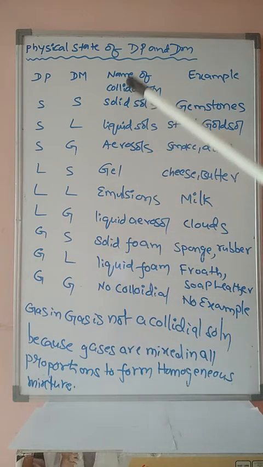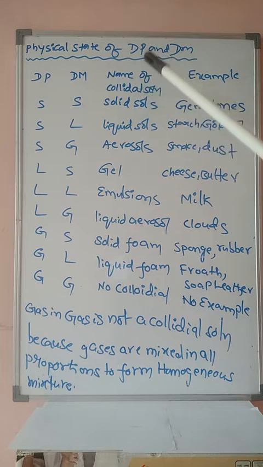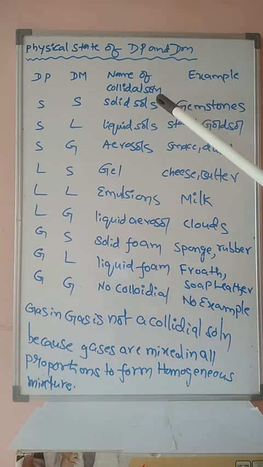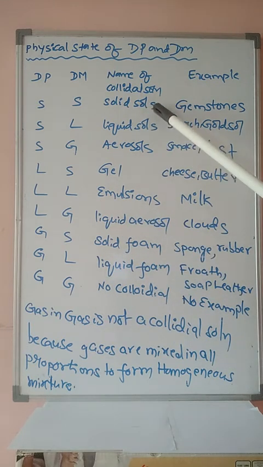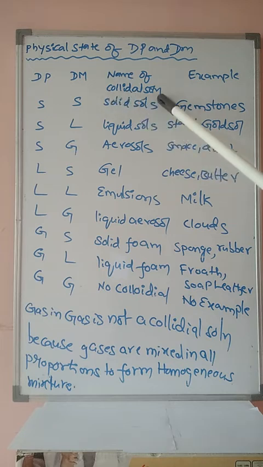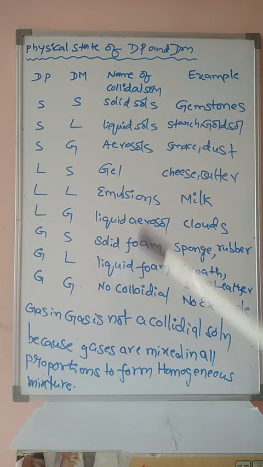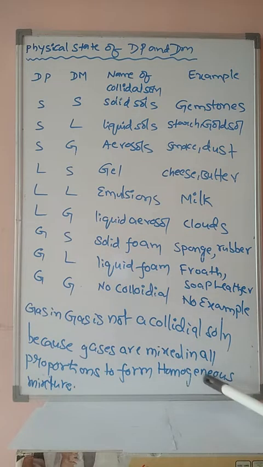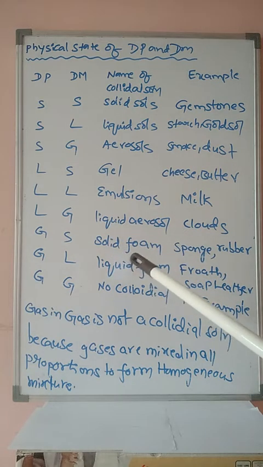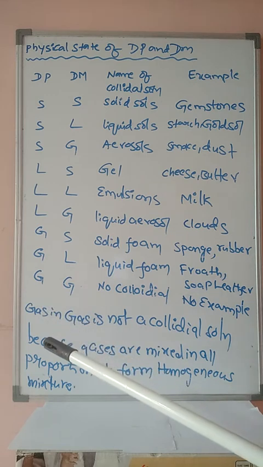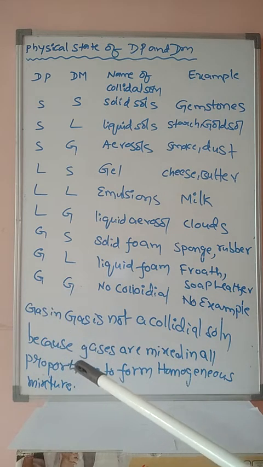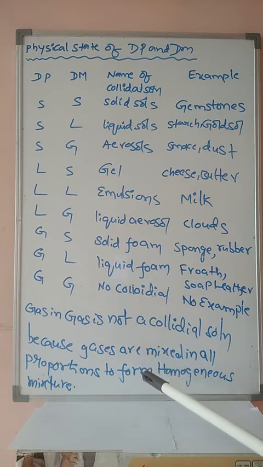But according to the definition of a colloidal solution, a heterogeneous mixture in which the particle size of the dispersed phase is between 1 nanometer and 1000 nanometer is known as a colloidal solution. The definition indicates a heterogeneous mixture, but gas in gas is a homogeneous mixture. Hence, gas in gas is not a colloidal solution. In the examination, they will ask: gas in gas is not a colloidal solution, give reason. Because gases are mixed in all proportions to form a homogeneous mixture, but a colloidal solution is a heterogeneous mixture.